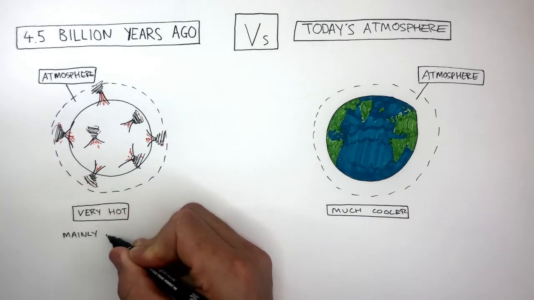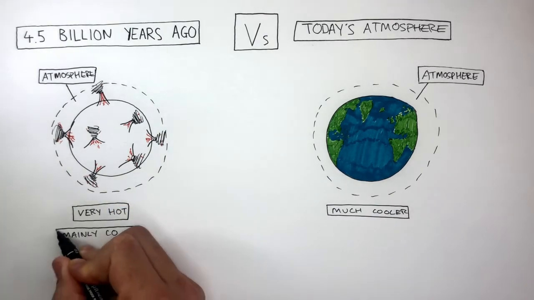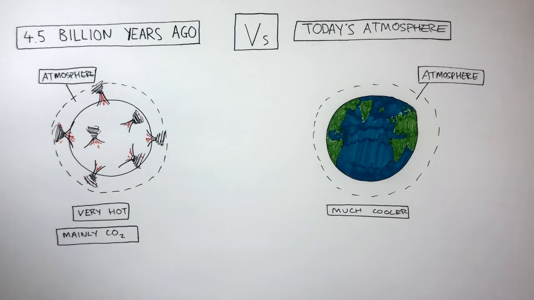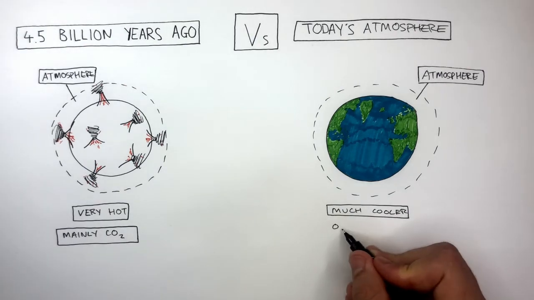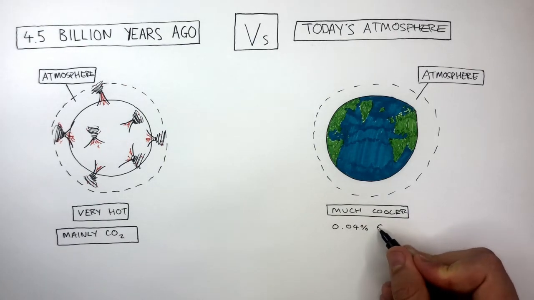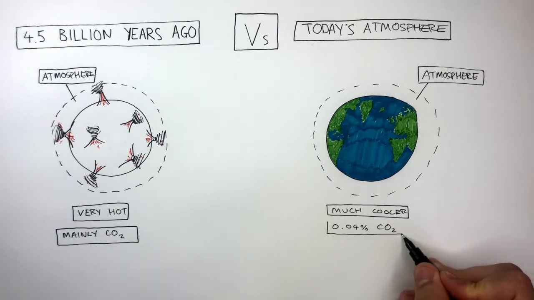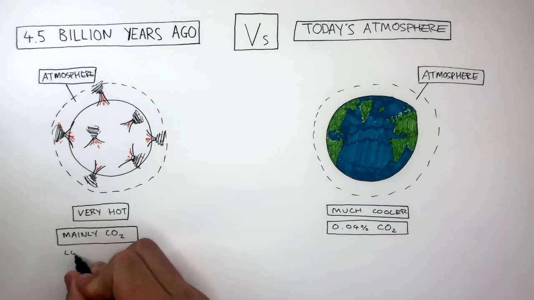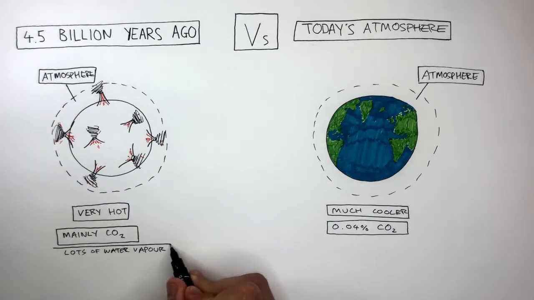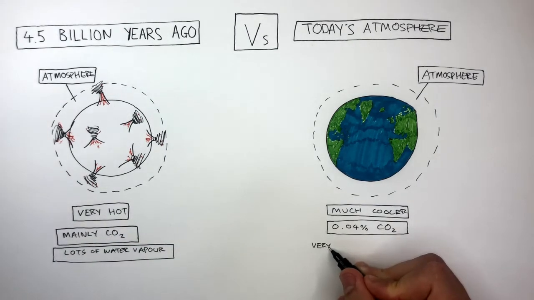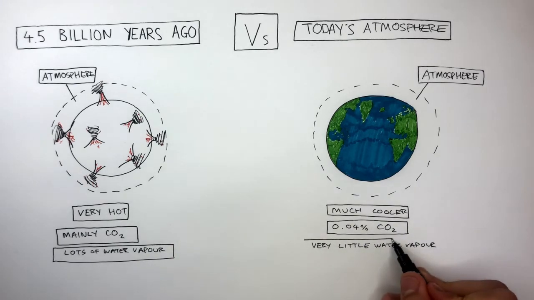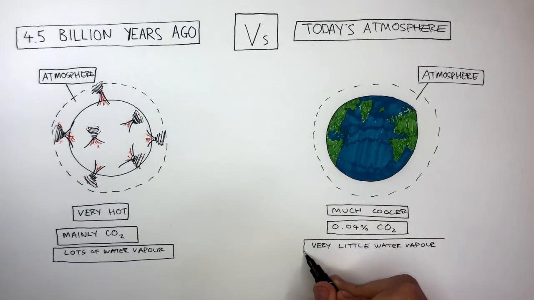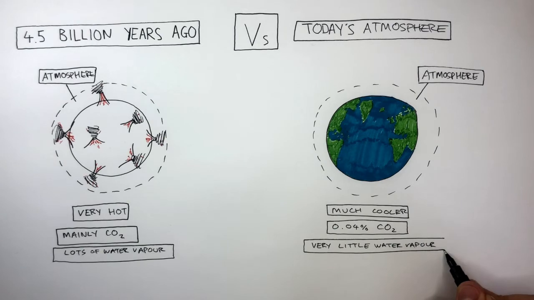There was mainly carbon dioxide present in Earth's early atmosphere, whereas in today's atmosphere there is 0.04% carbon dioxide. This is a very big change due to several reasons. There was lots of water vapor in Earth's early atmosphere, and there's very little water vapor in today's atmosphere compared to what it was like 4.5 billion years ago.